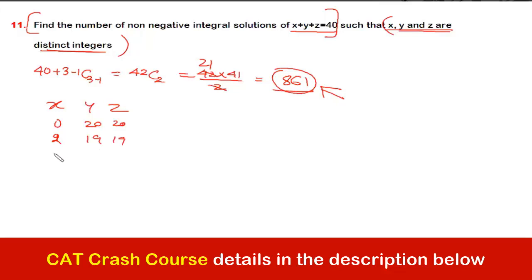And if I consider them to be 4, then it would be 18 18, so and so forth. At last it would be 40 0 0. Yes or no? How many different cases are there? Can I say there are 21 cases? 0 से 20 काउंट कर लो, सिंपल वही चल रहा है ना.